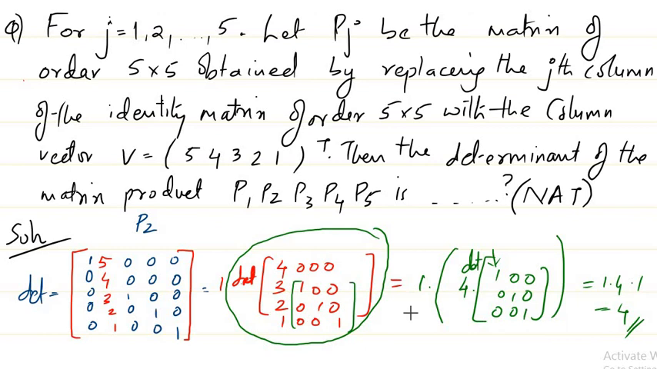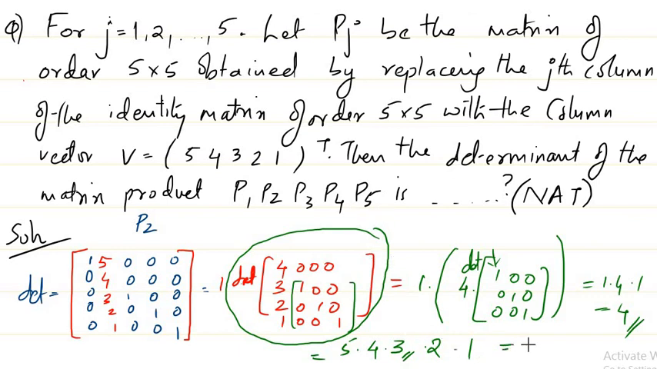If you go further, in the same way we find P3, with the vector coming over here, and if you find the determinant, you can check it will be exactly equal to 3, and for P4 you will get 2, and for P5 you will get 1. So the determinant of P1 is 5, of P2 we found 4, of P3 is 3, of P4 is 2, and of P5 is 1.